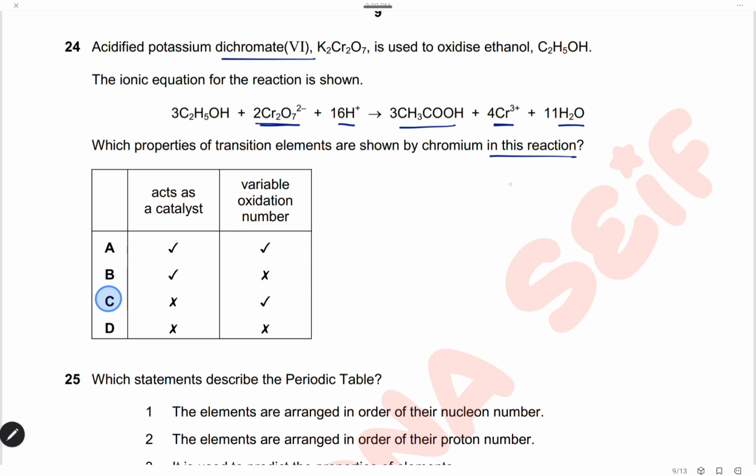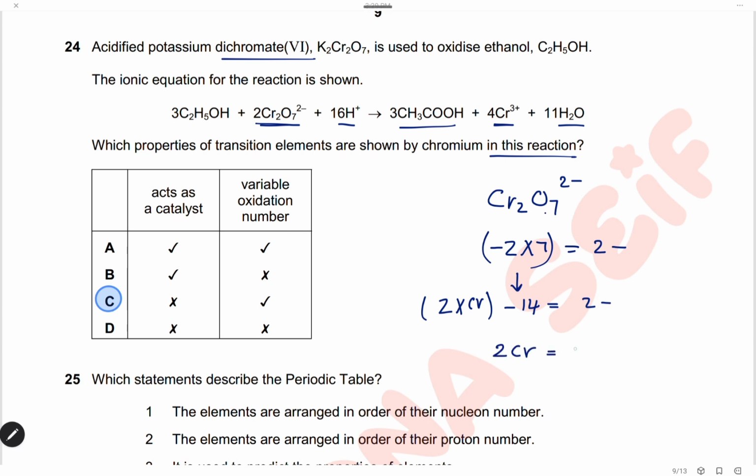So let's first calculate the charge of chromium in the dichromate ion. Here the total charge is -2. We have 7 oxygen, each one -2, so the total charge of oxygen is -14. And we have 2 chromium, so 2 multiplied by the charge of chromium, -14, equals -2.